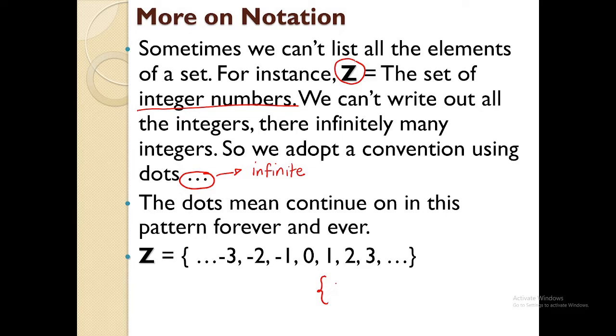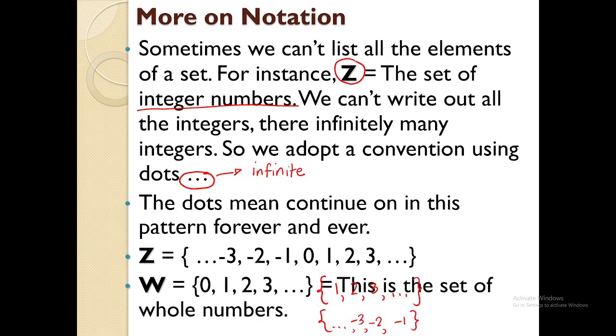You start with 1, 2, 3, and so on and so forth. Sir, how do you write the negative integers? To understand better, I will have -1, -2, -3, then the 3 dots. So this is how you write it if it's infinite.